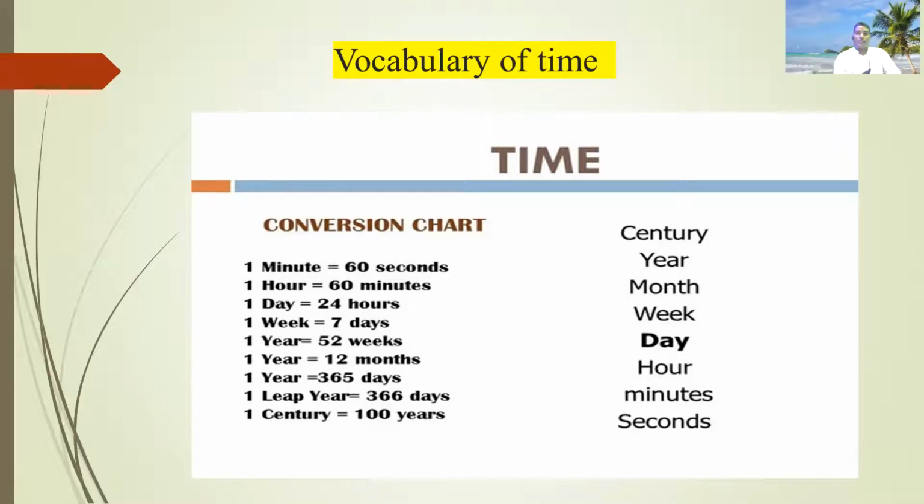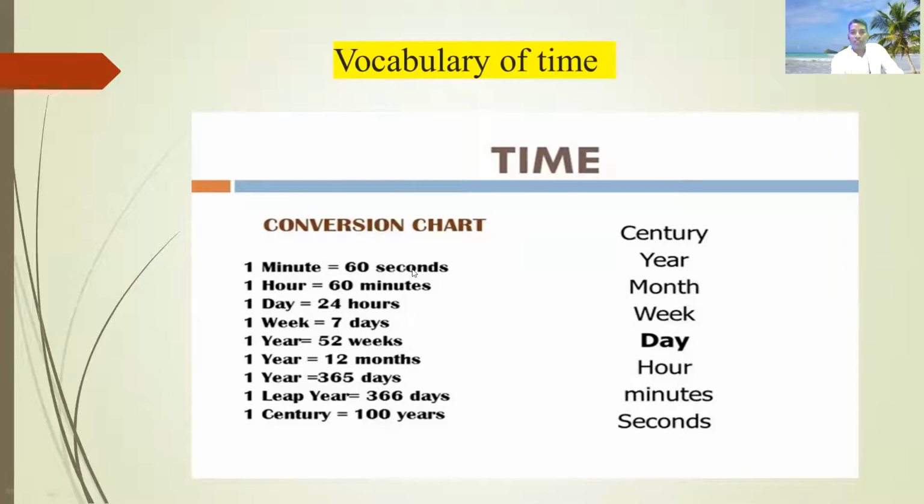So let's start this one. Primary is one type of video and secondary is another type of video. In the conversion chart it is written 1 minute equals 60 seconds. I can speak a little bit fast, don't worry, because this video is very long.